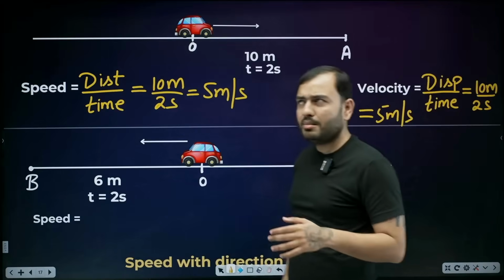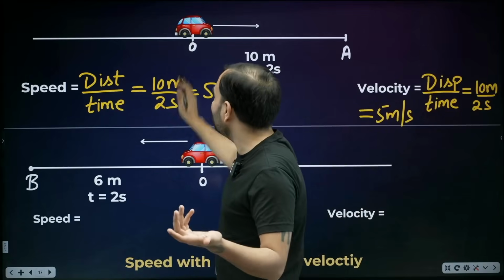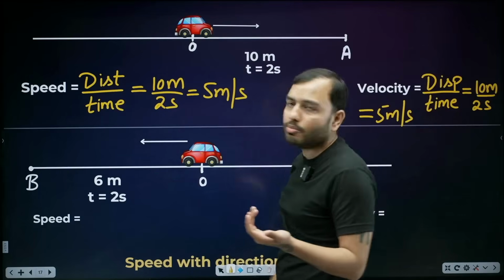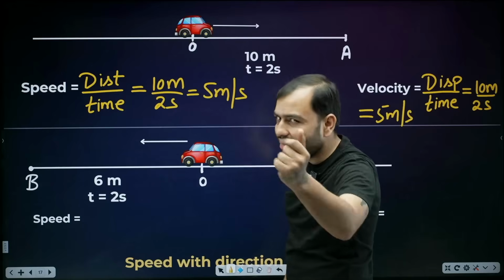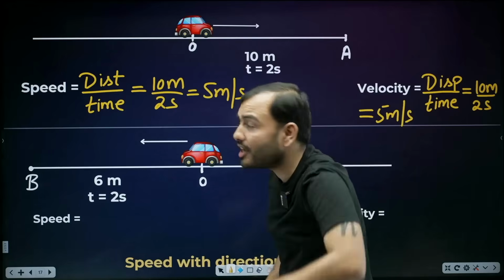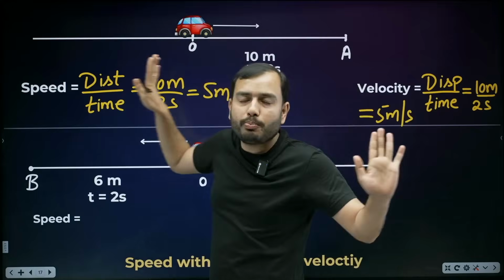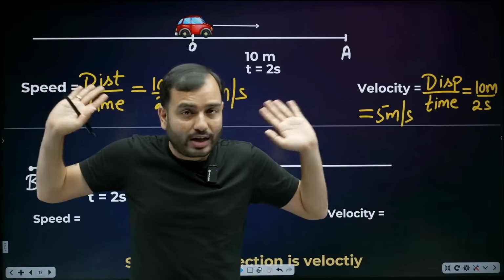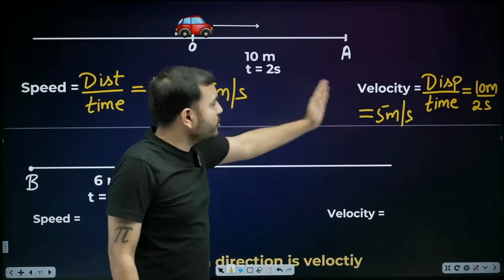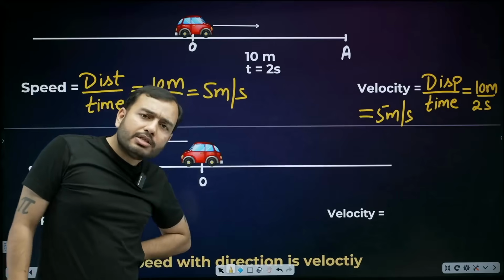Both things are coming out same. That's because distance and displacement are the same. Why did they become same? When will distance and displacement become the same? When you move in a straight line. And here you are moving in a straight line. So they are equal value-wise. Values equal. So speed and velocity came out the same. 5 meter per second, 5 meter per second.